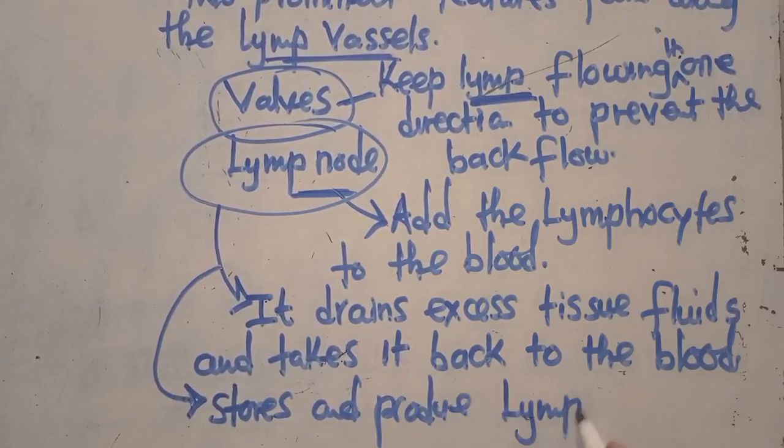Lymphocytes. This is what you have to understand. These ones are added to the lymph and pass through on to the vein. So this is the purpose or the importance of this thing that we are calling the lymph node.